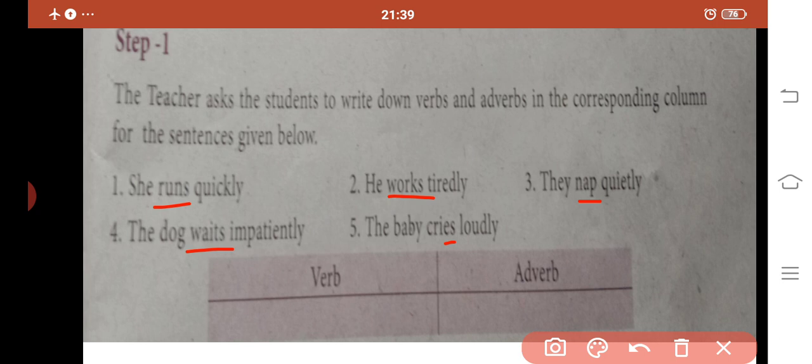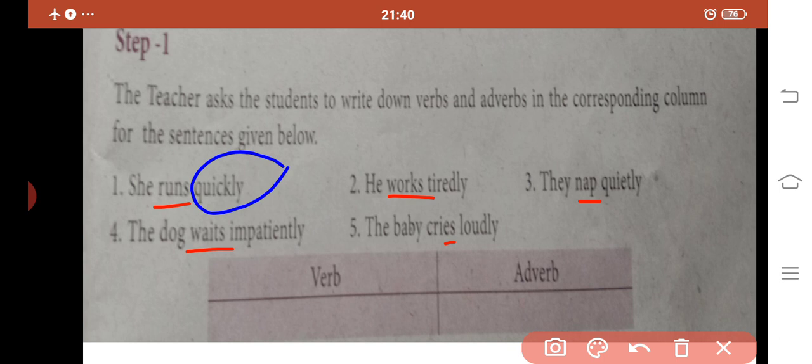Then we are going to find out the adverb. Here the word quickly is an adverb. Already we learned, the word that ends with ly is an adverb, and it adds to the meaning of a verb. How does she run?